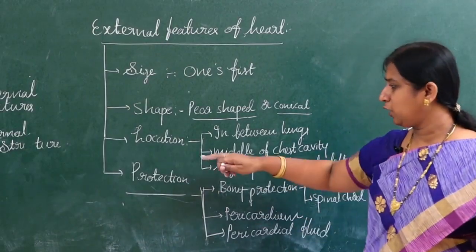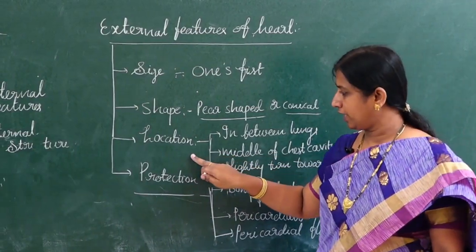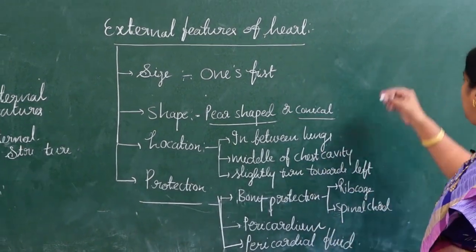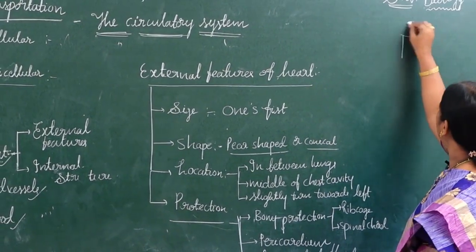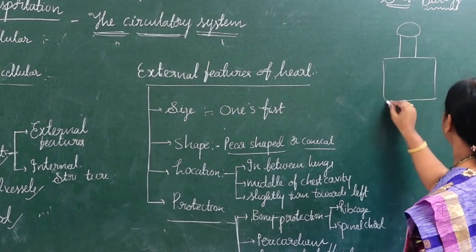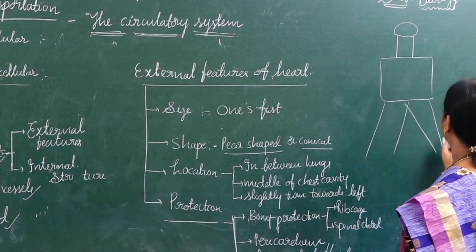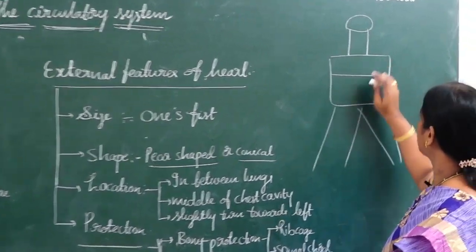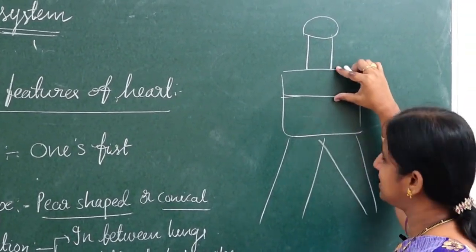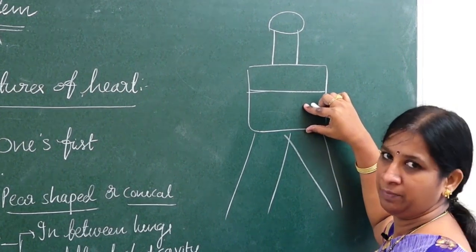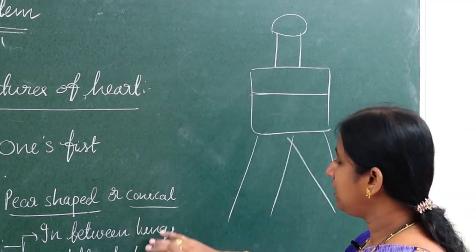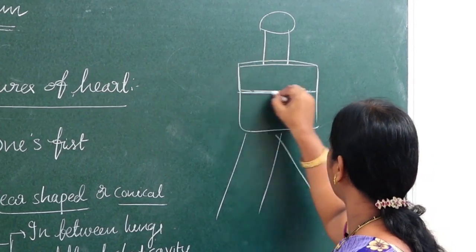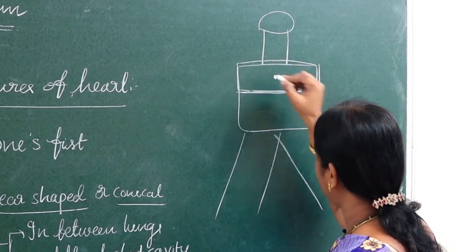Let us see the location now, children. Where exactly is our heart located? I will tell you very clearly. See, this is the human body in a simple manner. This part we can call the trunk. The trunk consists of the upper part, called the chest cavity, and the lower part, called the abdomen. This is the chest cavity.